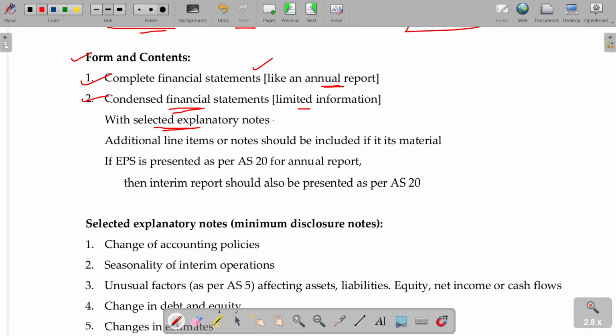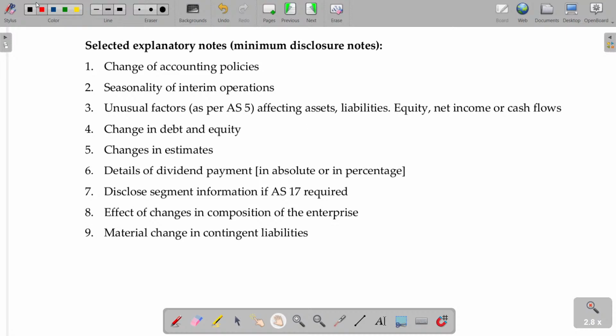With the selected explanatory notes, additional line items or notes should also be included if material. And EPS is presented as per AS number 20 in the annual report, diluted and basic. The interim report should also be presented as per AS 20. So AS 20 is applicable for the interim financial report also. Means for every 3 months, if you are preparing basic EPS and diluted EPS, in the next 3 months, if there is any dilution, you have to give the information. What are the selected explanatory notes you have to follow?